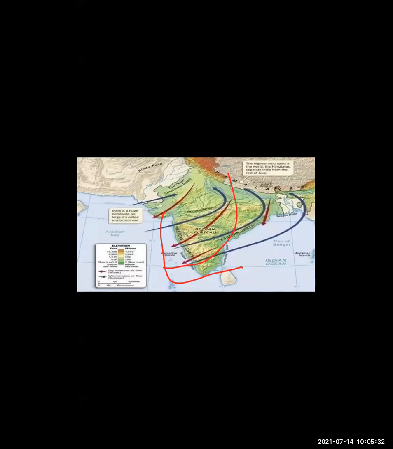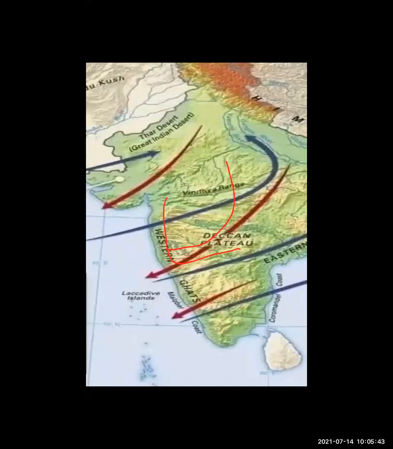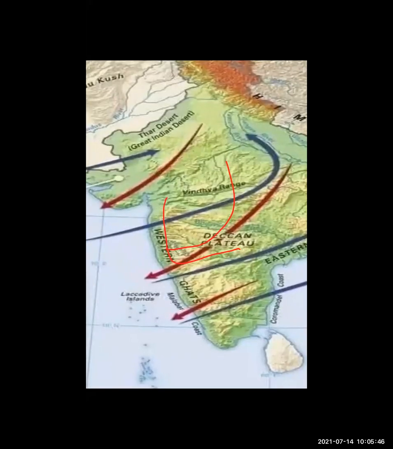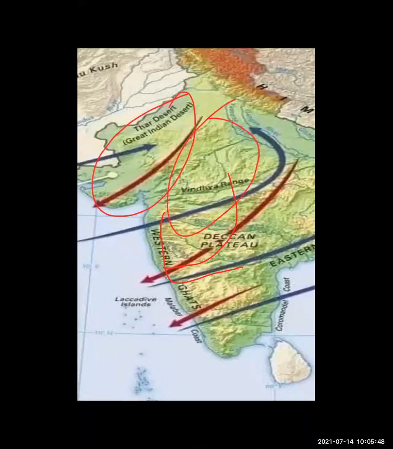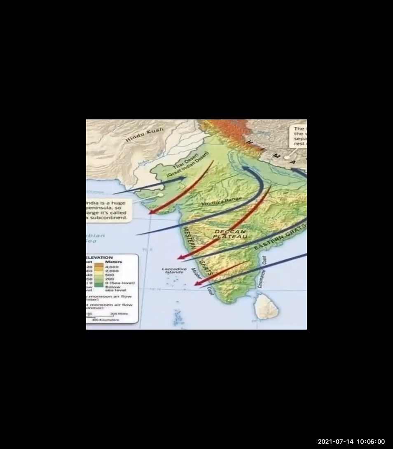Now what happens, student? Because of high temperature in summer, a low pressure area develops in the Punjab plain. Okay, just wait. I will show you. Look at this. These are the two desert areas, Rajasthan and the Punjab plains. This is really a desert area. Here you face high temperature. In the Thar desert you always face high temperature. Then nearby in the Punjab plains, you also face high temperature in summer.